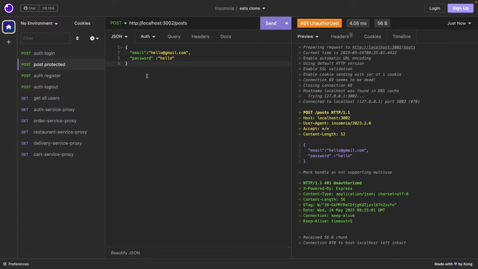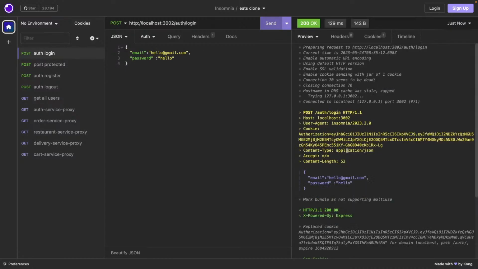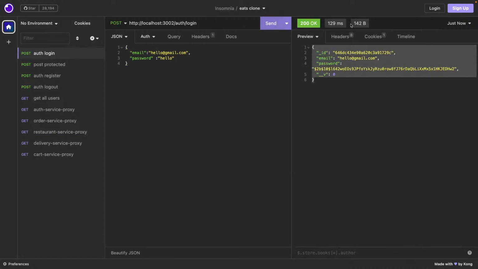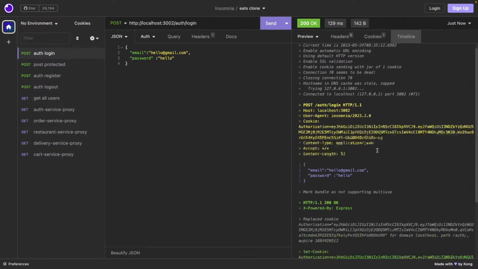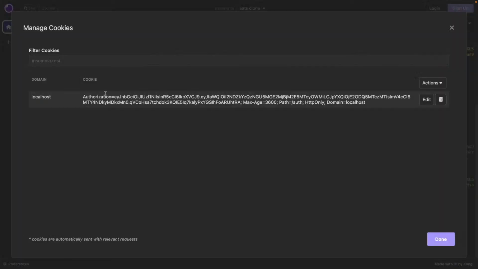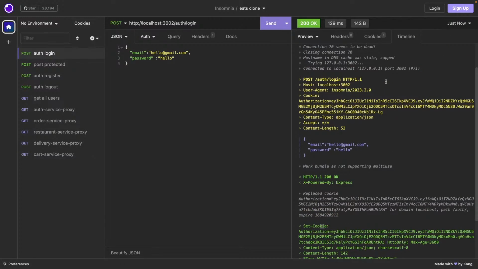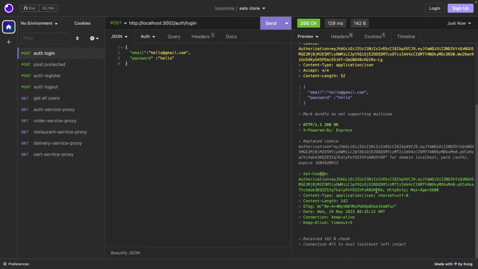So here we can see I should be able to create a posts, right? So this is my API. This is the simple login. I'm able to log in and I got the response. These are the two cookies, right? We are receiving, and these cookies are being set here also. If you see, the last part is HTRA, and the same we are getting. HTRA. These are the cookies we are receiving right now.